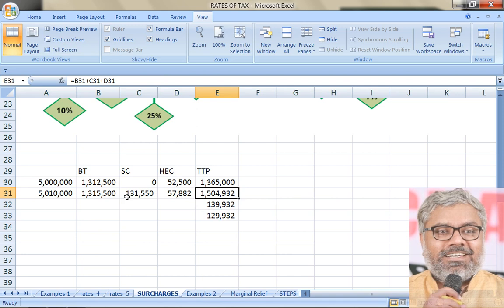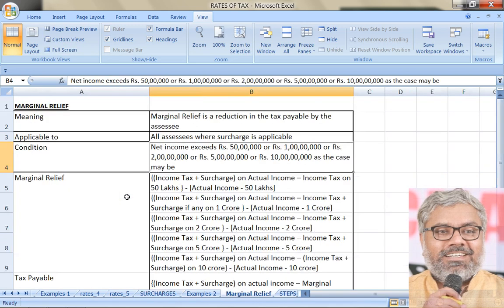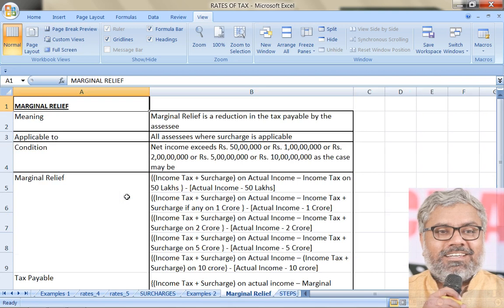So how to give some kind of relief to him in these circumstances is what is called marginal relief. Marginal relief is nothing but a reduction in the tax payable by the assessee, that is relief naturally, and applicable to which type of assessees? Not all assessees, only those assessees where surcharge is applicable. If there is no surcharge, no marginal relief, no need of marginal relief. Surcharge is applicable, then only marginal relief is there, if the income of the assessee exceeds the threshold marginally.